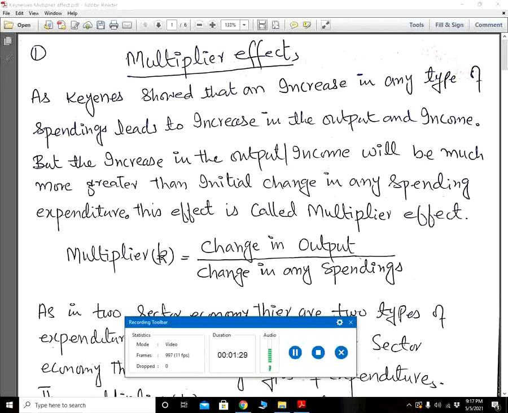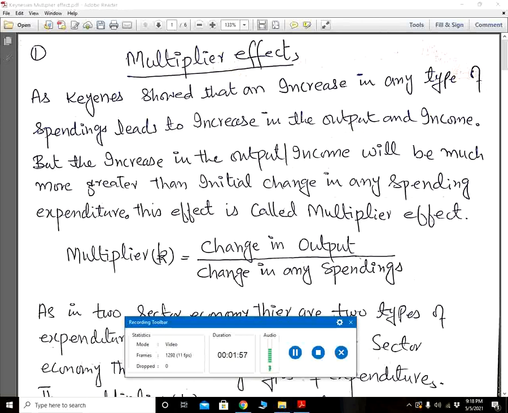But the question here is, in what proportion will the national income, output, and employment increase? I want to say that if investment expenditure increases by 100, how much will the national income increase? According to Keynes,